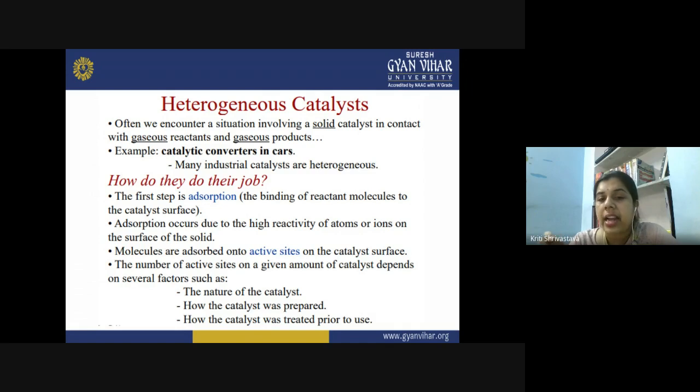The number of active sites on a given amount of catalyst depends on several factors, such as the nature of the catalyst, how the catalyst was prepared, and how the catalyst was treated prior to use. So after each heterogeneous catalysis cycle, we have to regenerate the catalyst, because we have to regenerate the active sites present on the surface of the catalyst.